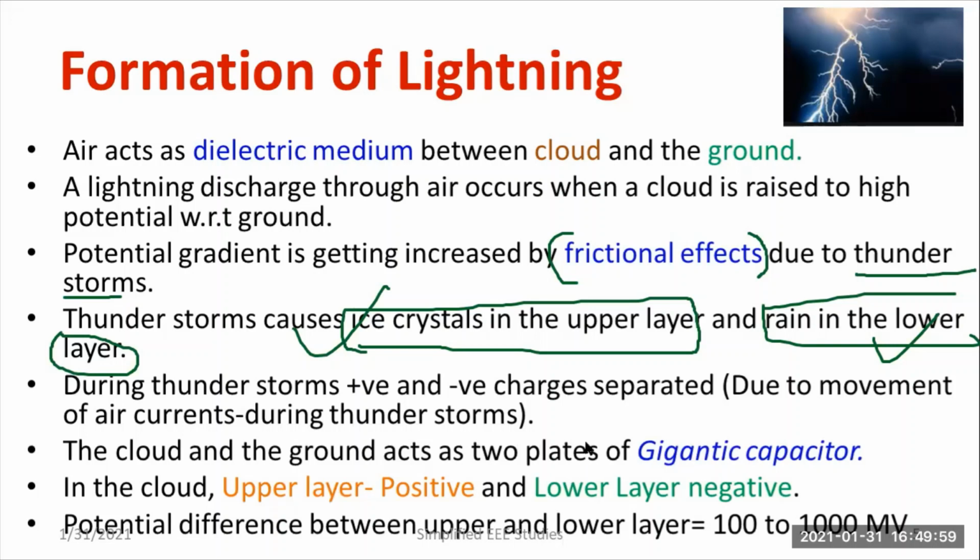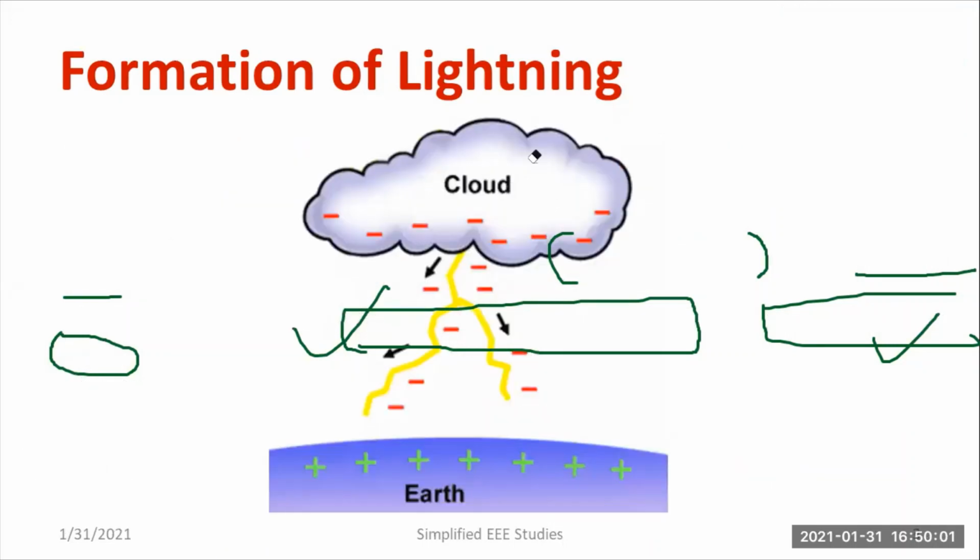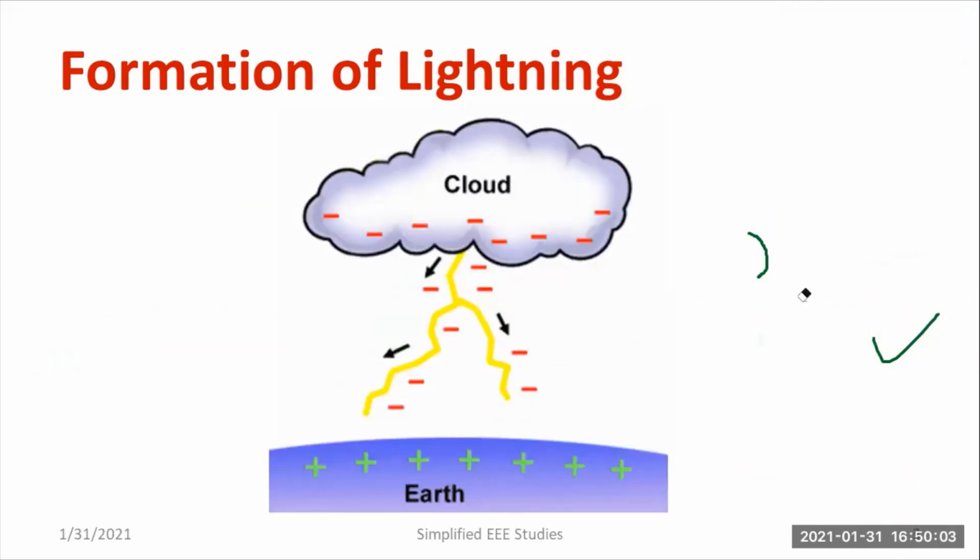As a result, there are two objects that you can see. One is the cloud, the other part is the earth. Because of that, there will be a gigantic capacitance. The literature depicts that a heavy amount of capacitance exists between cloud and earth. Moreover, that capacitance will depend on the gradient also, that means the electric field.